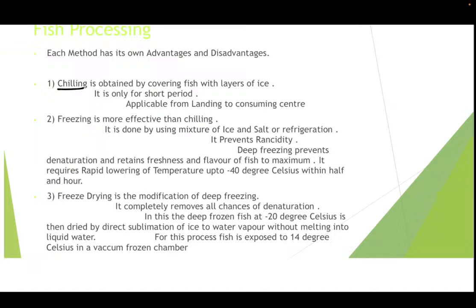Chilling is obtained by covering fish with layers of ice. So what we do is we keep an ice layer down, then we keep the fish, then we cover the fish with another layer of ice. N number of layers we go for in order to conserve that fish. But why we go for this? Because the fishes should not be spoiled, but it is also important to note that this can only be for a short period of time, because ice again will convert into water after some time. So this would only be for a short period of time that we are covering the fish with ice and it is being preserved. It is applicable from landing to the consuming center.